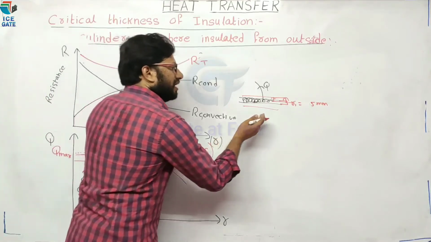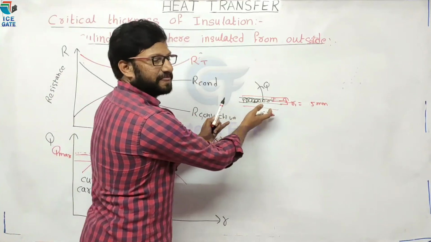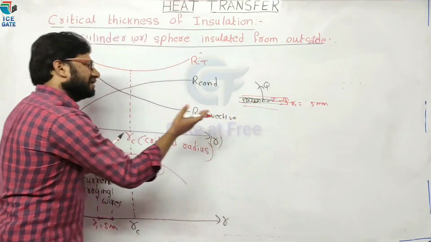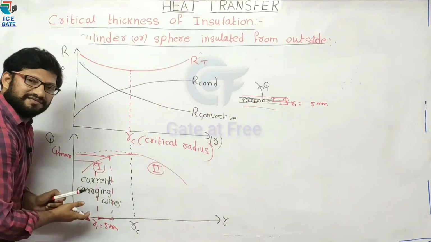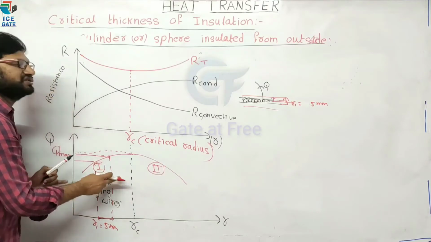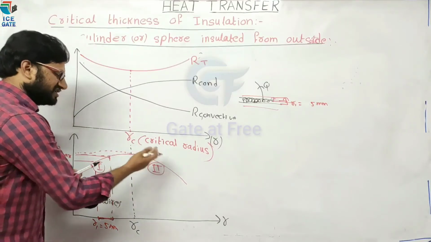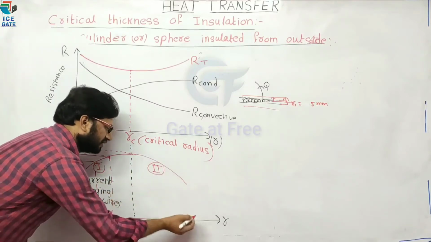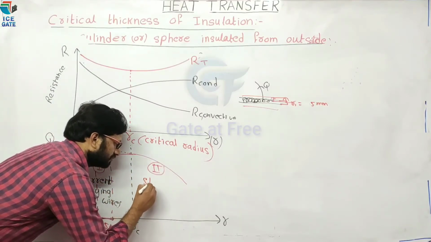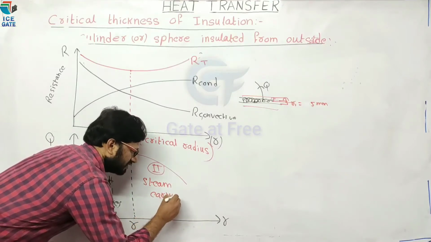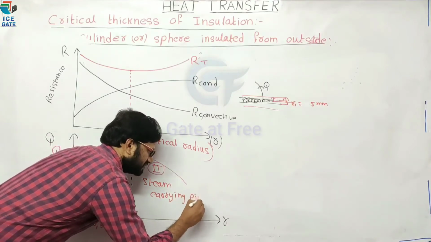So for current carrying wires, region 1 is used for the analysis. Now the second region is used for steam carrying pipes.